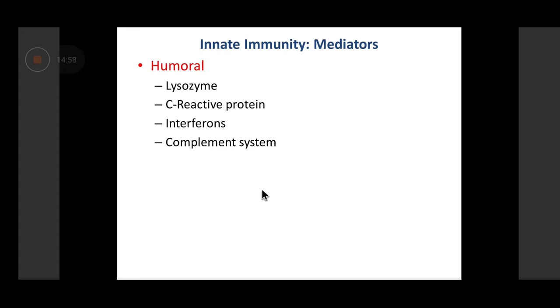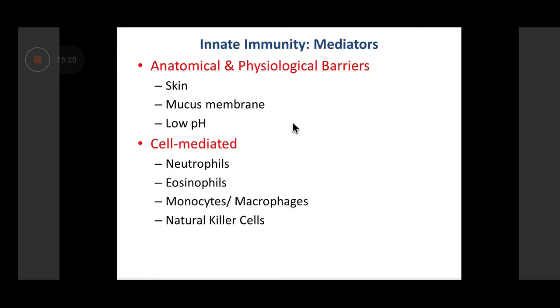Humoral mediators are the third category. Humoral means a chemical which is dissolved in the liquid part of our body. So this includes lysozyme, C-reactive protein, interferons, and the complement system. The complement system I'm going to discuss later on. There is a separate topic in which we're going to discuss the complement system. The rest of the others I'm going to talk about now. Before we talk about the cellular and humoral mediators, we'll discuss the anatomical and physiological barriers a bit.